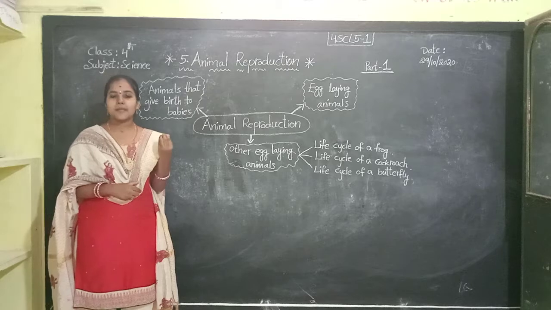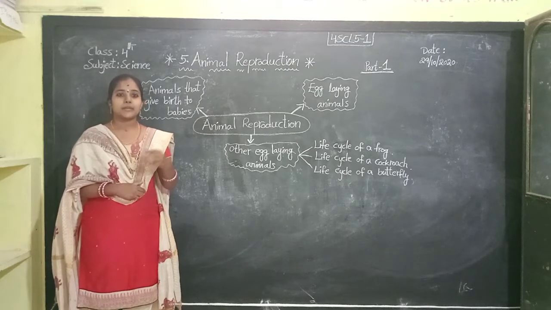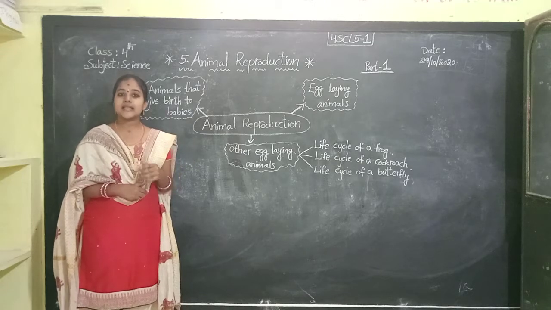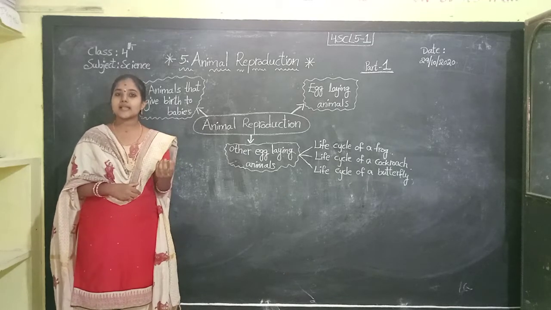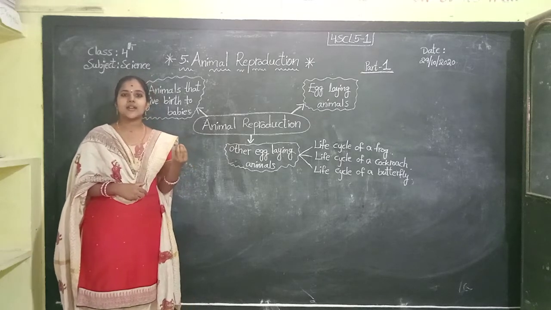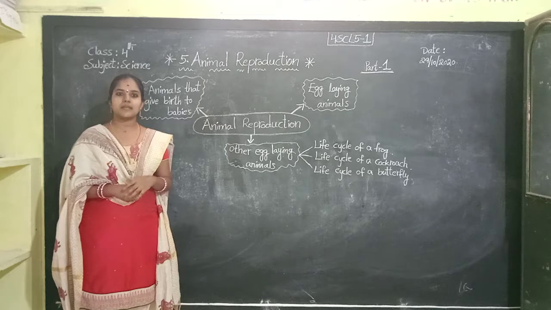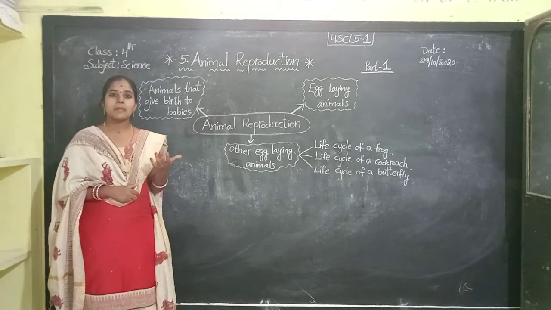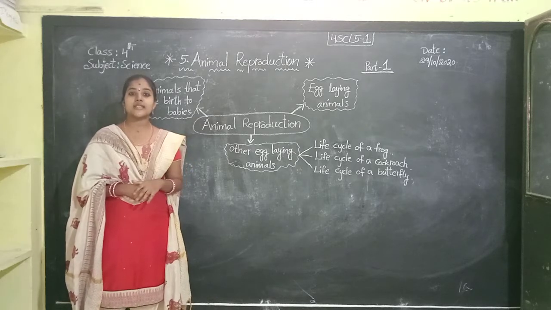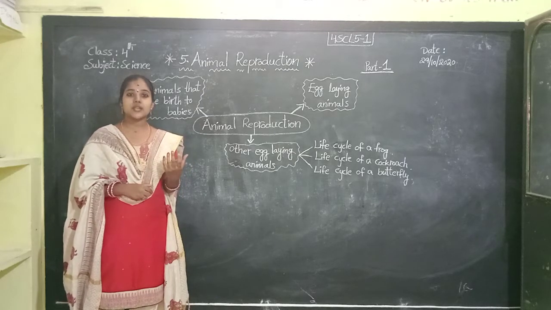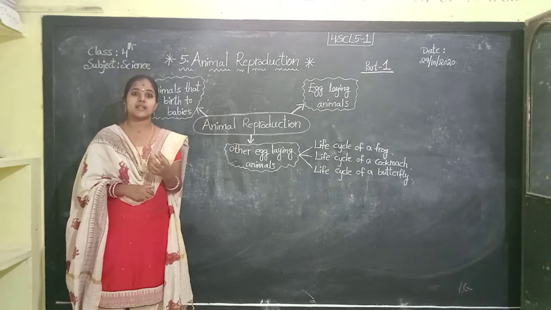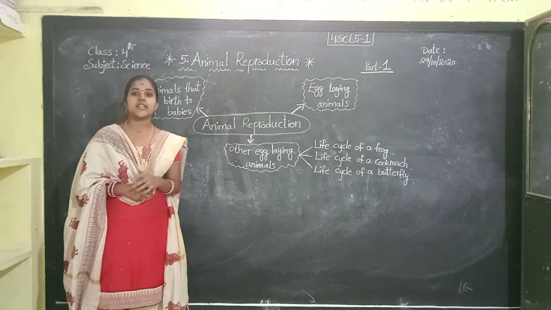Okay, children. Monkeys and squirrels are mammals that live on the trees. Whales and dolphins are aquatic animals. They are also mammals. Whales and dolphins are mammals that belong to the aquatic animals, because they live in the water, so they are called aquatic animals.